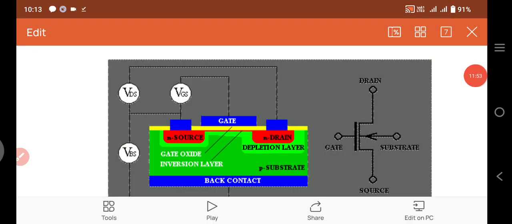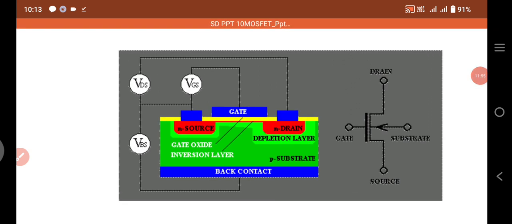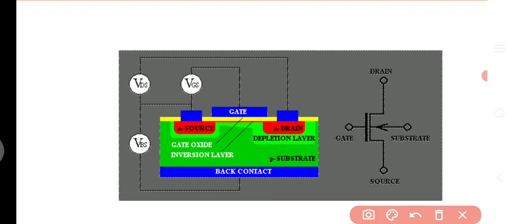So the three terminals are gate, source and drain. Here we can use the substrate. The substrate type is equal to p-type substrate, so that's why the arrow mark is in the inward direction. When there is an inward direction of the substrate arrow, that indicates the p-type substrate. So this is the symbol of the MOSFET, with depletion mode and enhancement mode MOSFETs.